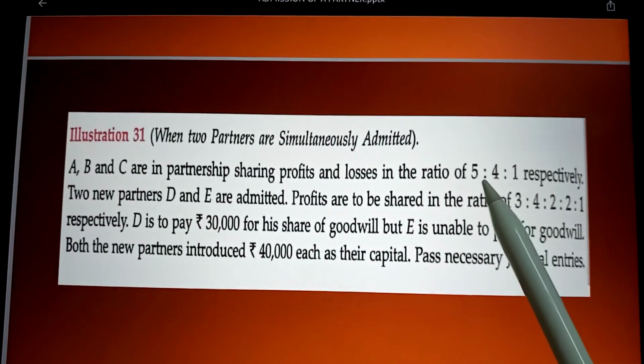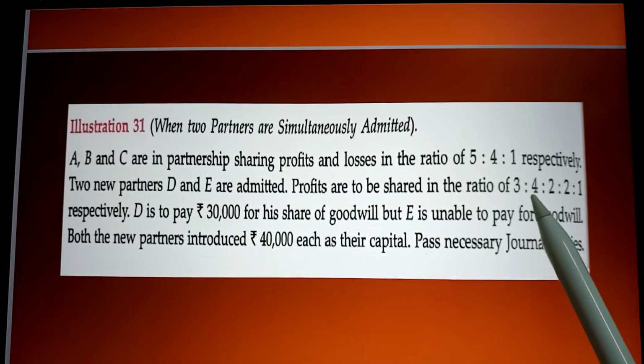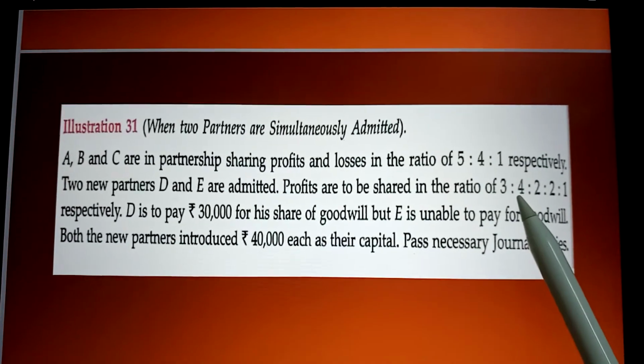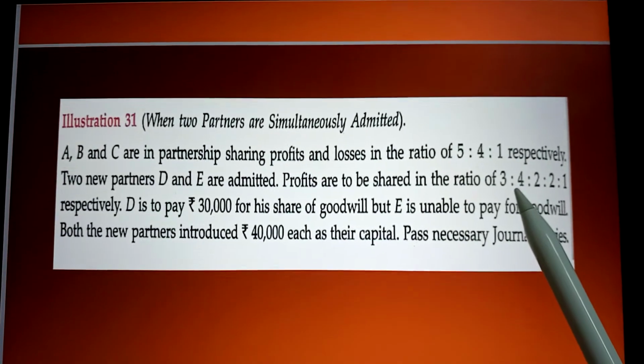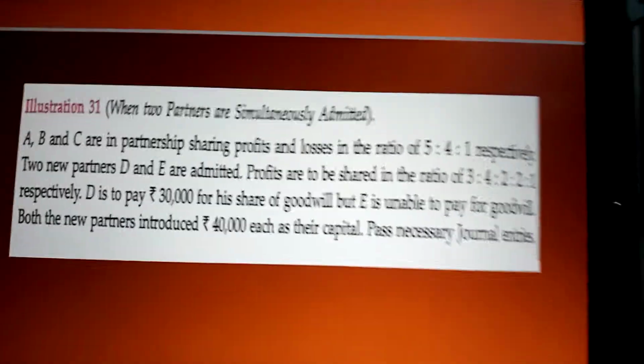And here the old ratio and new ratio is given. So we have to calculate first of all the sacrificing ratio, because the gaining partner, the new partner, will compensate the sacrificing partner. So here come to the working notes.